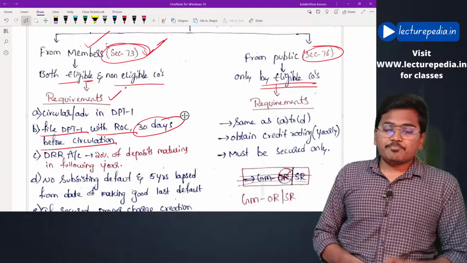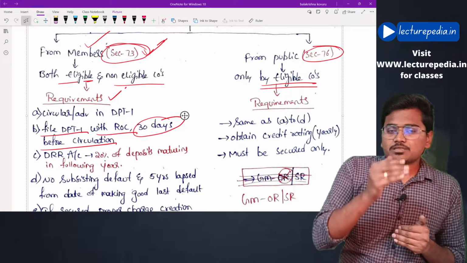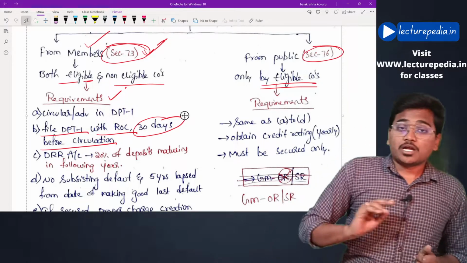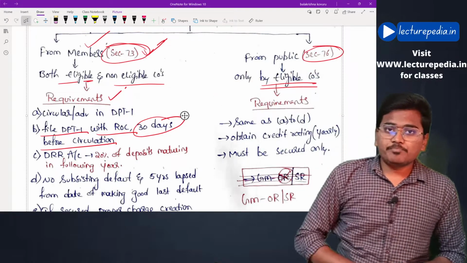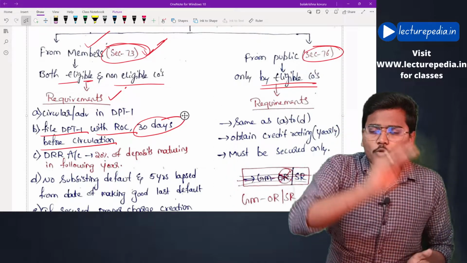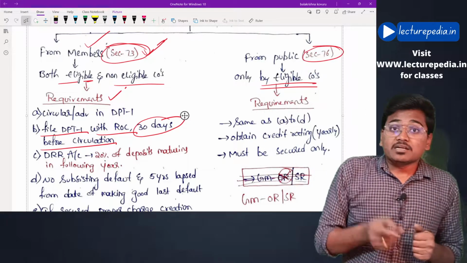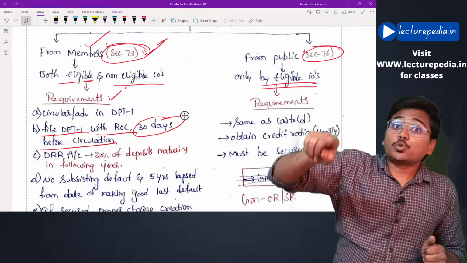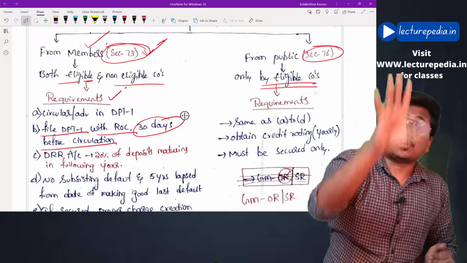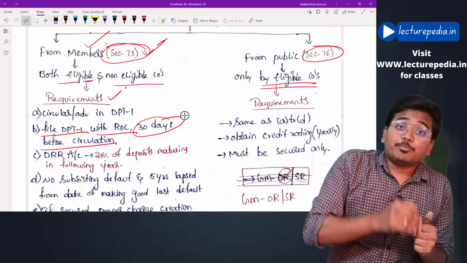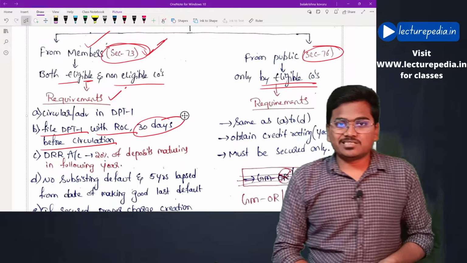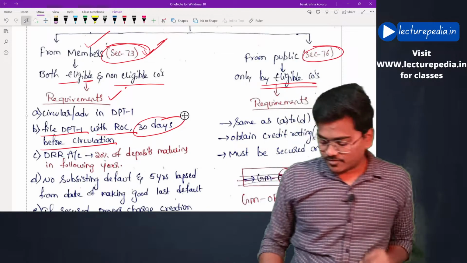Let's say presently the year is 21-22, and in 22-23 deposits of 1 crore rupees are going to mature. Then in the current year the company has to deposit 20% of that 1 crore, that means 20 lakh rupees, to this deposit repayment reserve account. That is the third requirement.